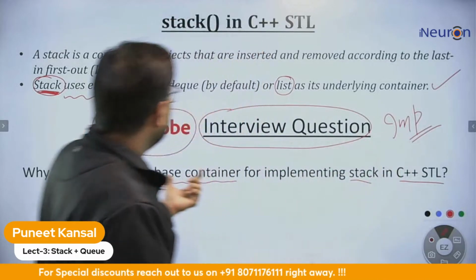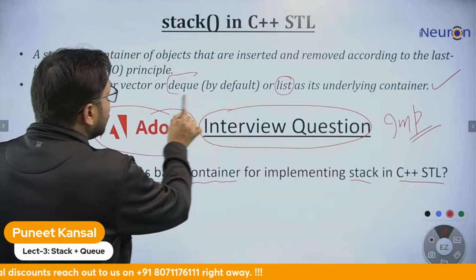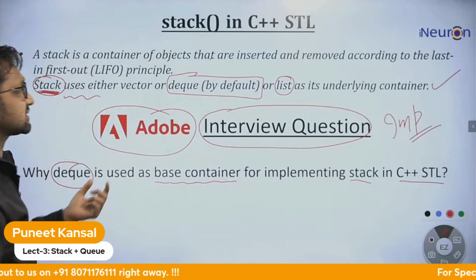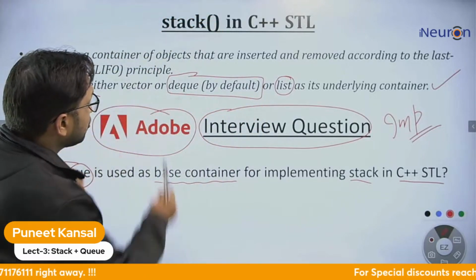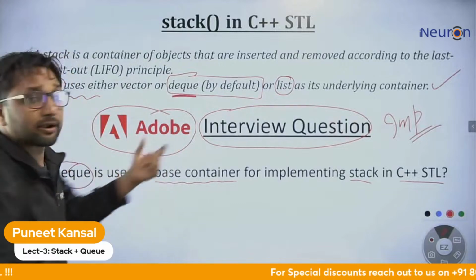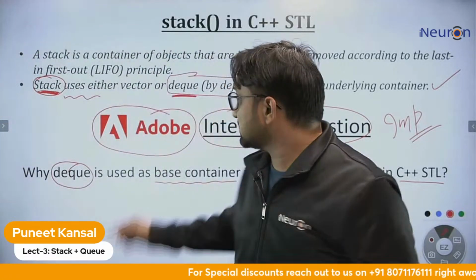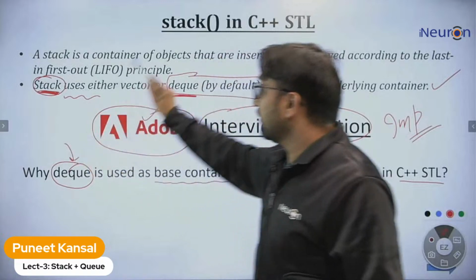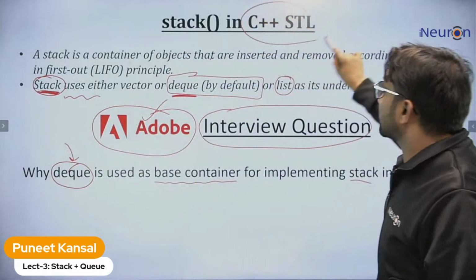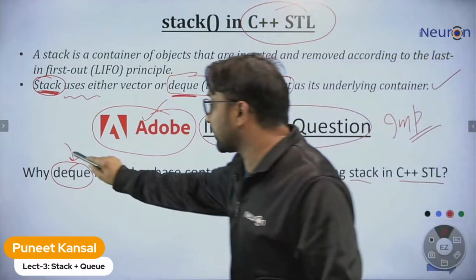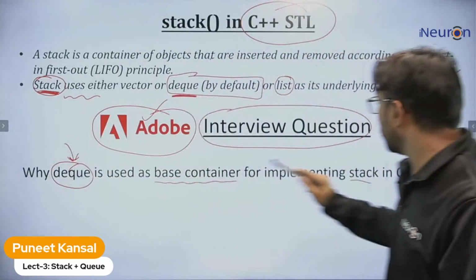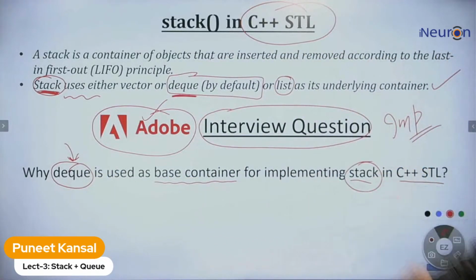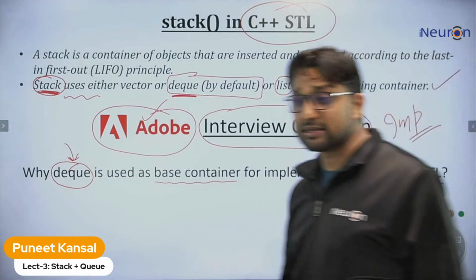By default, DQ is used by the C++ STL to make the stack, and Adobe is asking why they prefer DQ. Why do the people who write the C++ STL prefer this data structure to build the stack? Is there any specific reason?